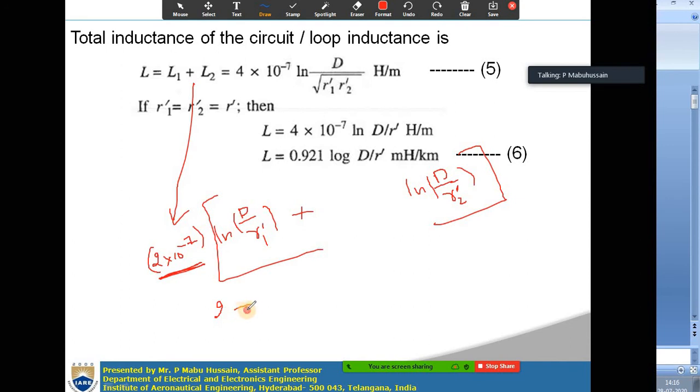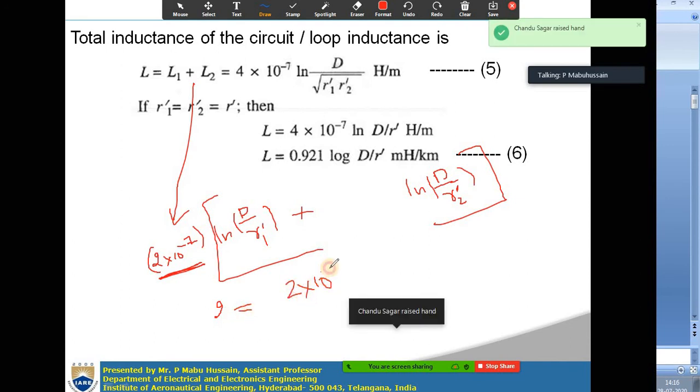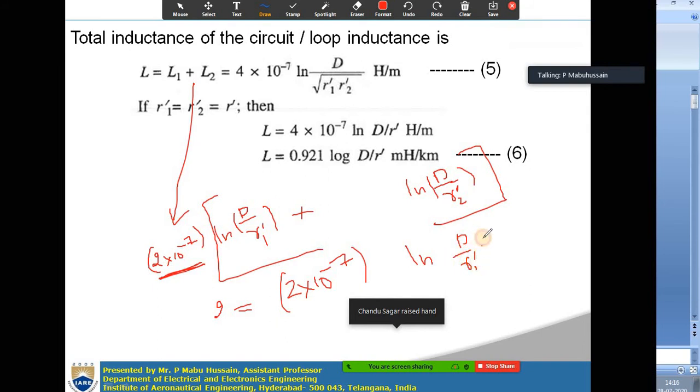So this can be written as 2 into 10 to the power of minus 7 ln of d by r1 dash into d by r2 dash, right?